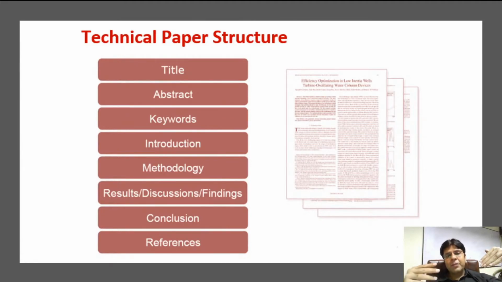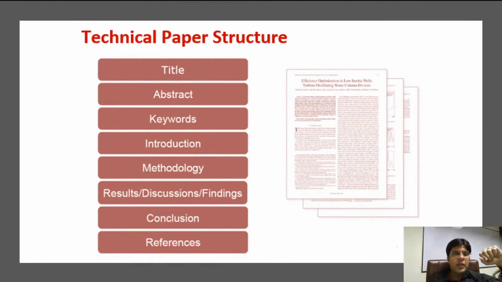Then you have to write some keywords, which show which field your paper belongs to. For example, in keywords you may say COVID-19, machine learning, deep learning, neural network, image classification. Normally when you write the paper, you must mention some 5 keywords.